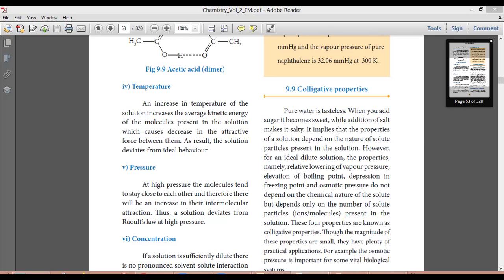Again, if we increase the pressure, that also increases the intermolecular attraction. And also concentration: if we increase the concentration, that leads to an increase in the concentration of the solution also. So if solute and solvent concentration increases, then the solution concentration will also change. So this also deviates from Raoult's law.